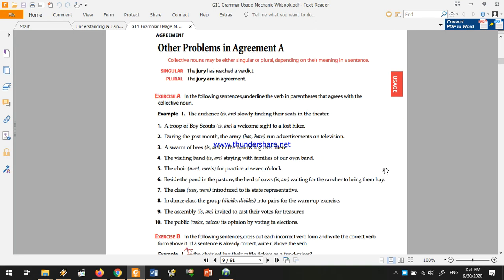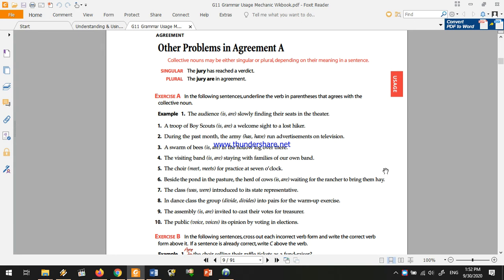Next, we talked about different types of nouns and specifically the collective noun. What's a collective noun? A collective noun may be either singular or plural, depending on its meaning in a sentence. A collective noun is a noun that's used to refer to a group of people, ideas, or things.